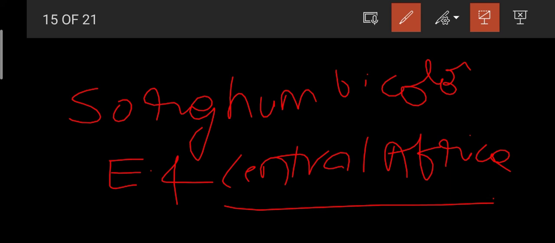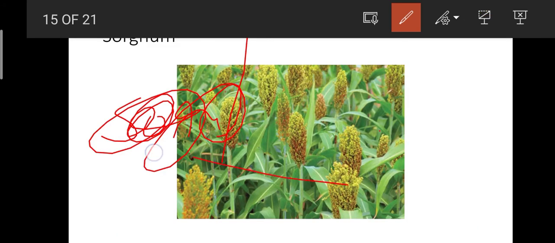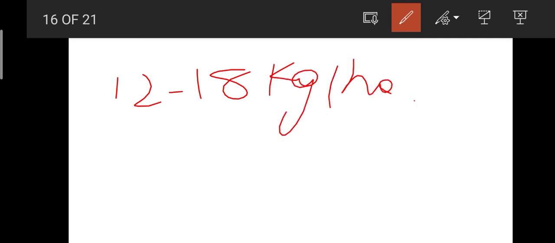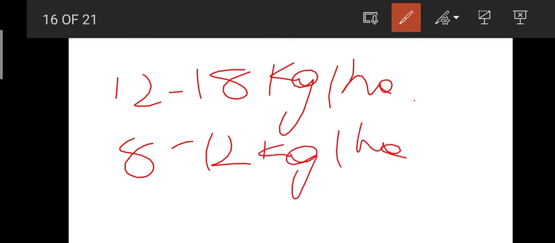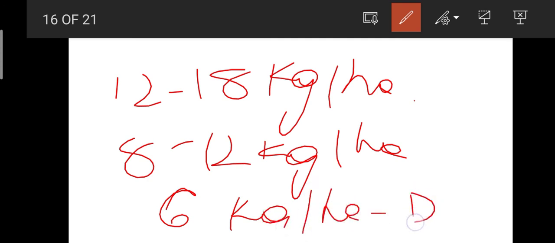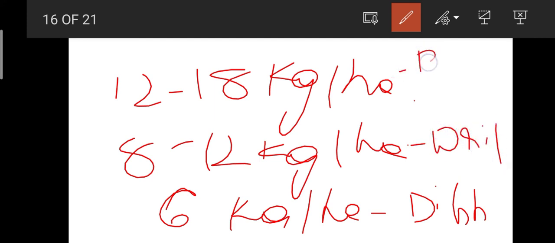Okay, and what is the seed rate? The seed rate of sorghum for broadcasting is 12 to 18 kgs per hectare, and then for drilling it is 8 to 12 kgs per hectare. Okay, and then for dibbling it is 6 kgs per hectare. Okay, remember friends, this is for dibbling and this is for drilling, and here in this case it is for broadcasting. Okay, I think you understood the seed rate also.